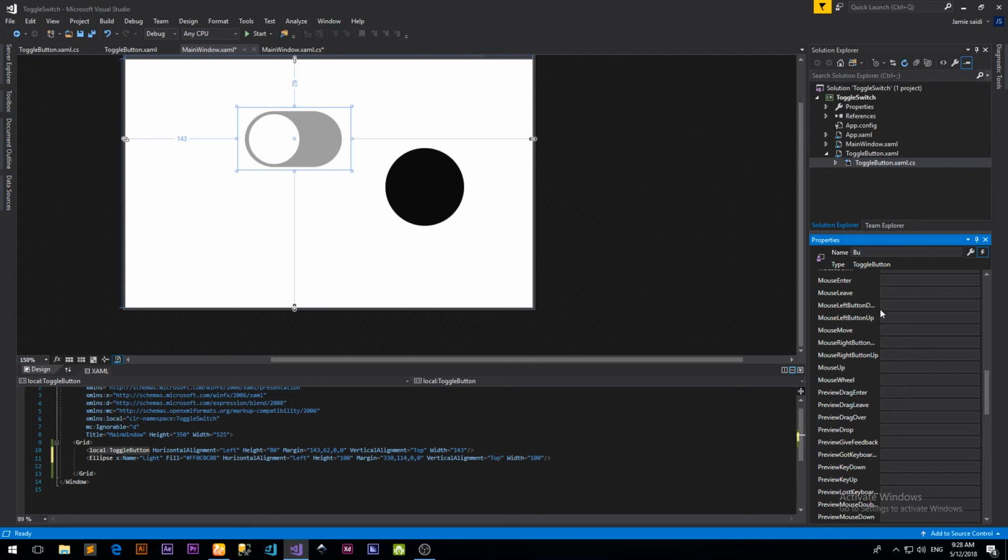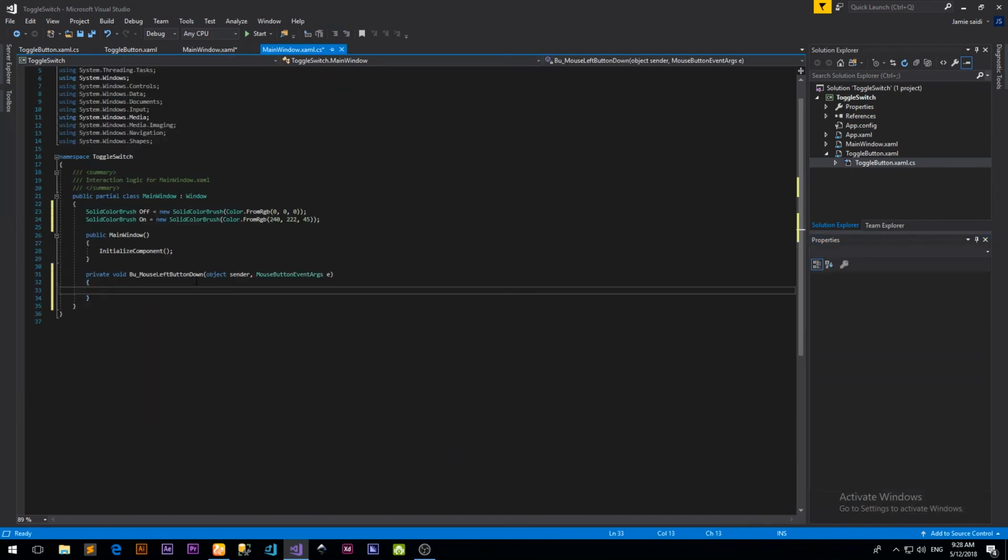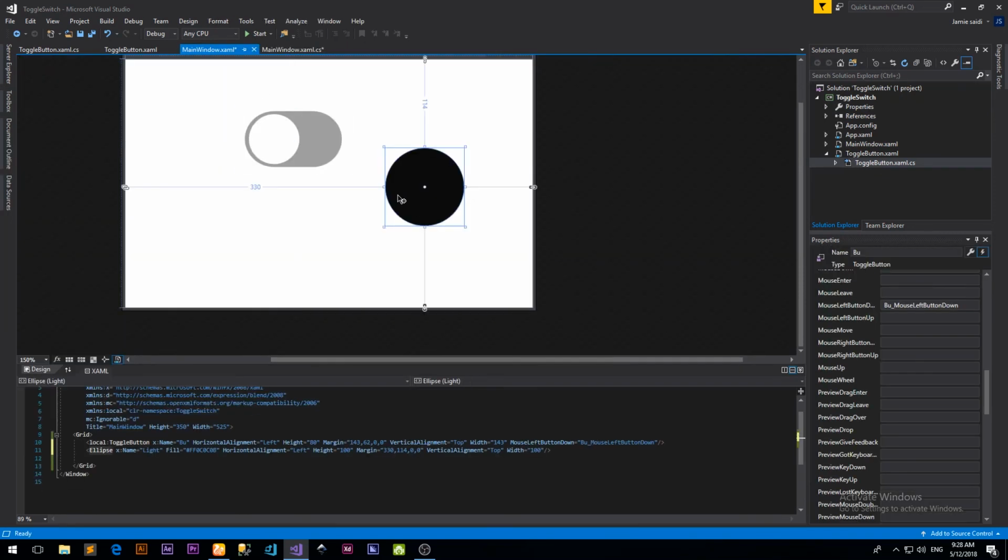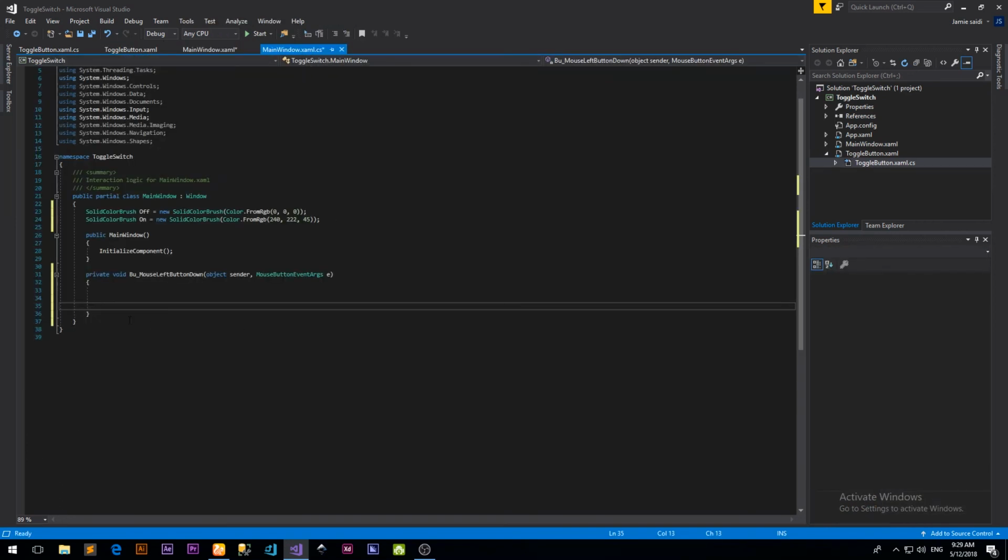Let's go ahead and do mouse left down. Okay, so we see the event is there. Now we want this to change. We named it light. So when we click on this user control, what should happen?